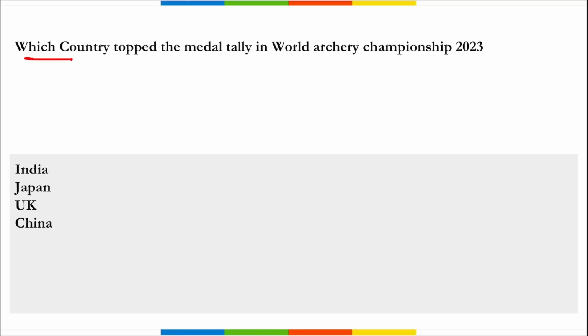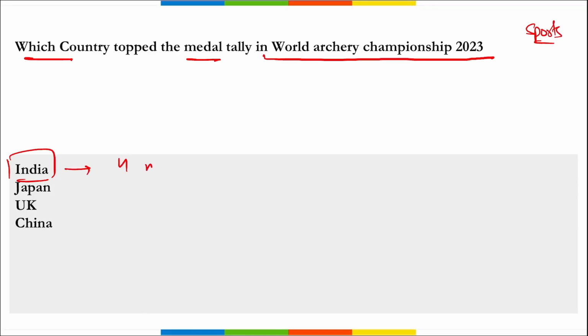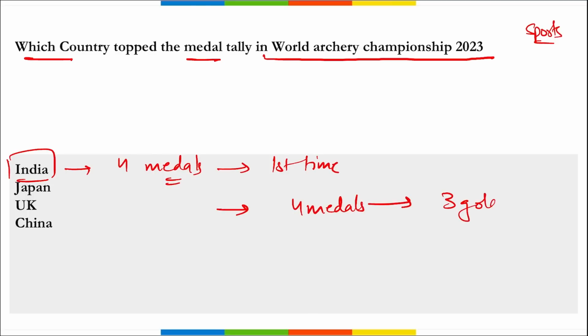Next is, which country has topped the medal tally in the World Archery Championship 2023? Now we are talking about sports. So remember, it is India. India has topped the medal tally with 4 medals, right? And this is the first time that India has topped here. India won a total of 4 medals, out of which 3 were gold and 1 was bronze.